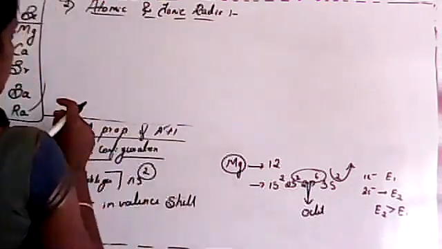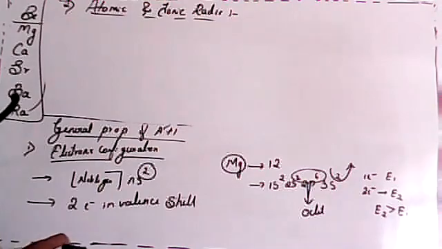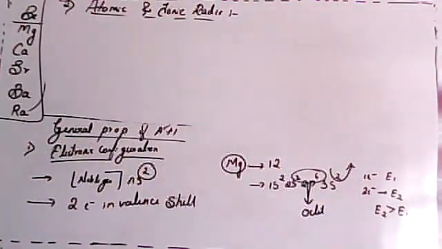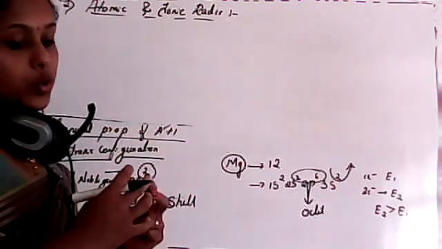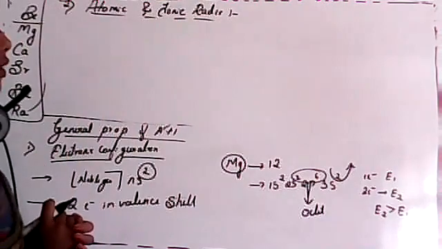Is it clear, students? We already studied what atomic radii and ionic radii are. Whenever we consider atomic and ionic radii, we calculate the distance between the nucleus and the outermost electron. That is your atomic or ionic radii.